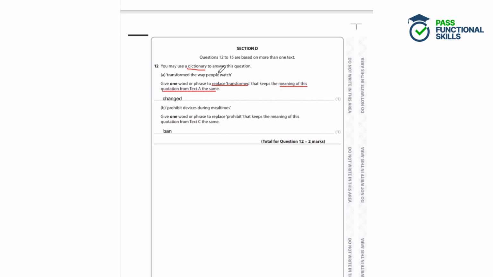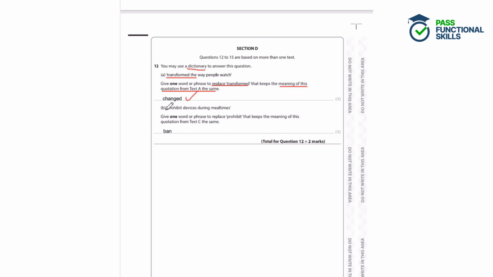So we have to find the definition of the word transformed and see how the context of this quotation affects the meaning as well. So if we have a look in the dictionary, we can see that transformed means changed in form, appearance, structure, or character. So a really good word to replace transformed would be changed.